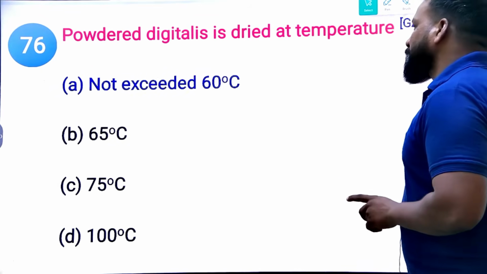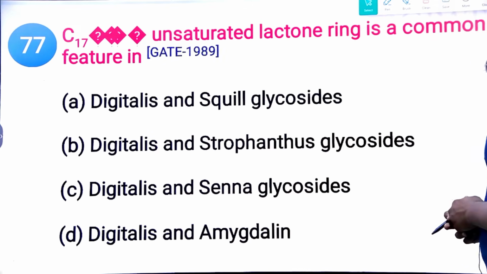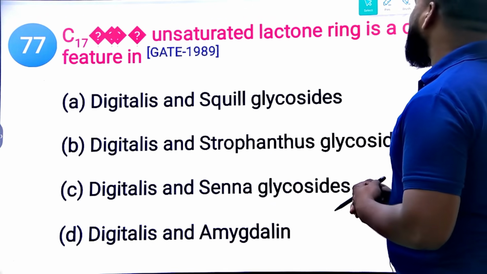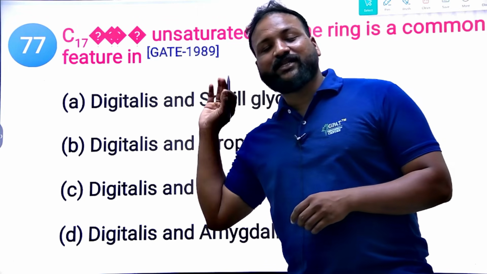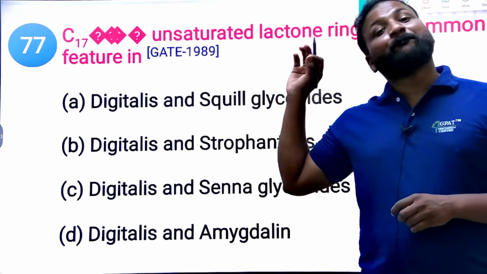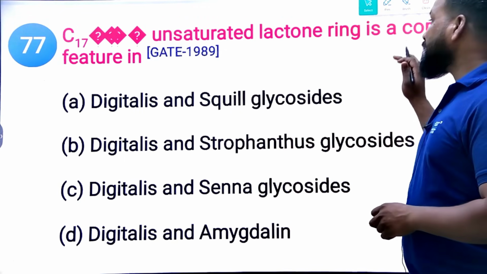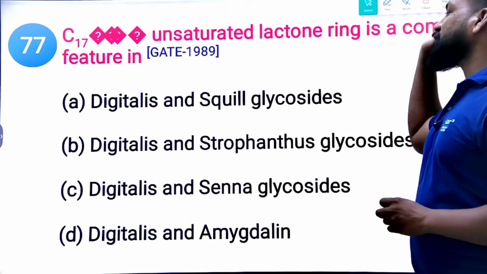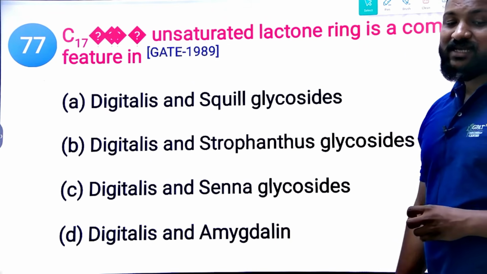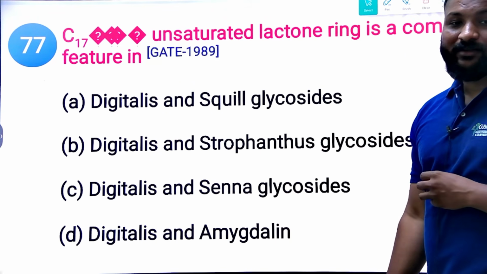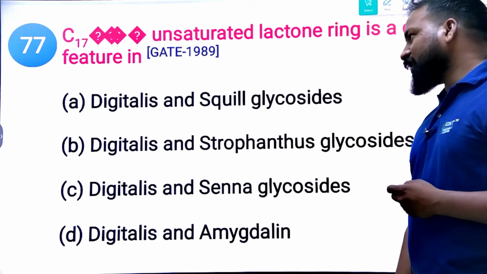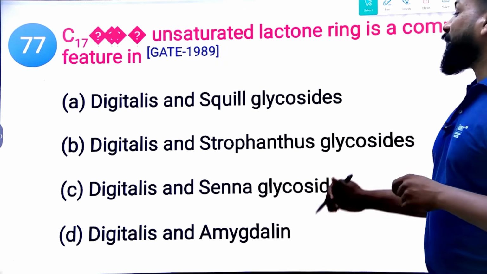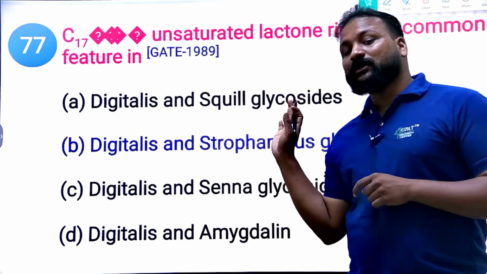Next, C17 beta position unsaturated lactone ring is a common feature of which of the following? Unsaturated lactone ring, a 5-member lactone ring, is obviously for cardiac glycosides. Which of the following are cardiac glycosides? Only two, that is Digitalis and Strophanthus. These two are the cardiac glycosides.